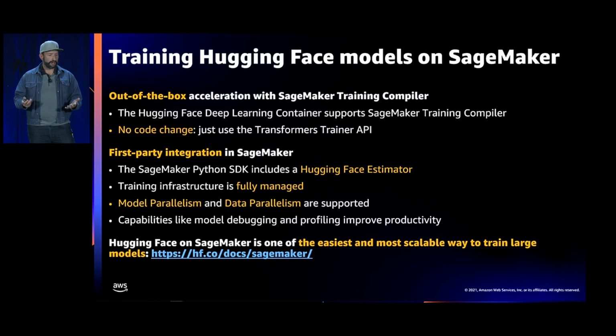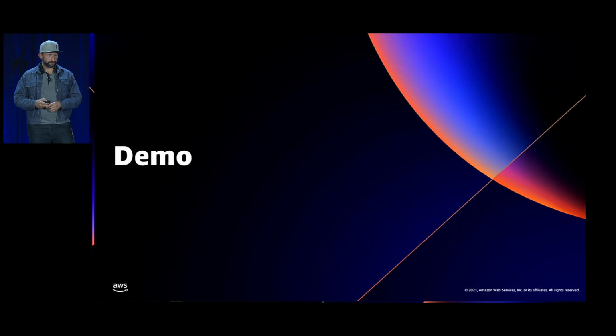So overall, with the deep learning container, the SageMaker training compiler, the inference toolkit, and the custom estimator, you really have the best possible environment within SageMaker to work with a Hugging Face model and scale those trainings and those model deployments. All right, so now I want to hand it back to Pinar for a demo.